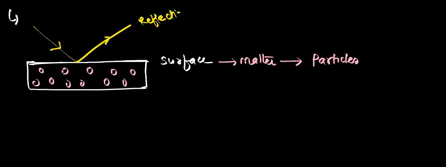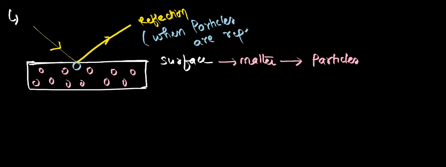It undergoes reflection. When will it undergo reflection? If the particles present here are repelling the light, light is falling on the surface and the particles are repelling it. Reflection takes place when particles are repelling it. Did you get it? Repelling, in the sense, the force of repulsion.